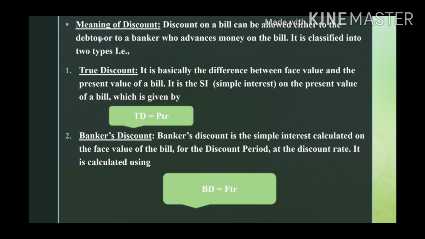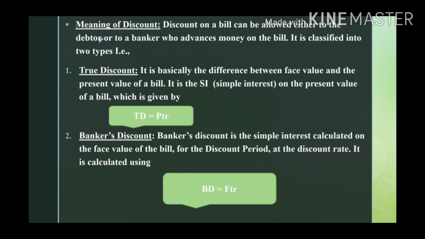It is basically the difference between face value and the present value of a bill, that is SI, simple interest on the present value of a bill. So how do they calculate true discount? That is PTR, P into time into R, and we will get true discount.